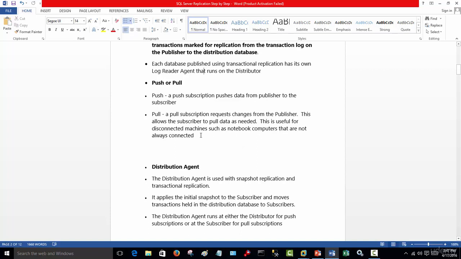For example, if you're not connected to your environment in the network, and you do a pull subscription, if that's what's set, then when you connect back to the system or your network, it'll start pulling all the relevant data. And we'll be talking about that later.